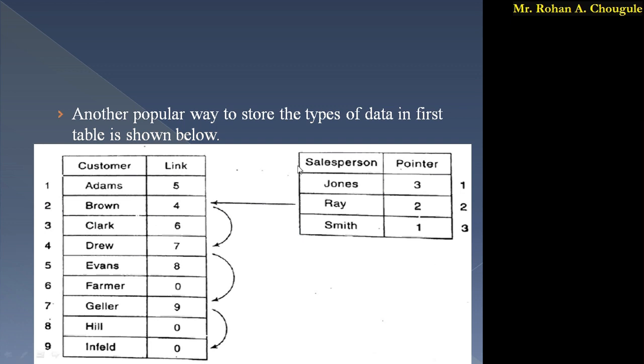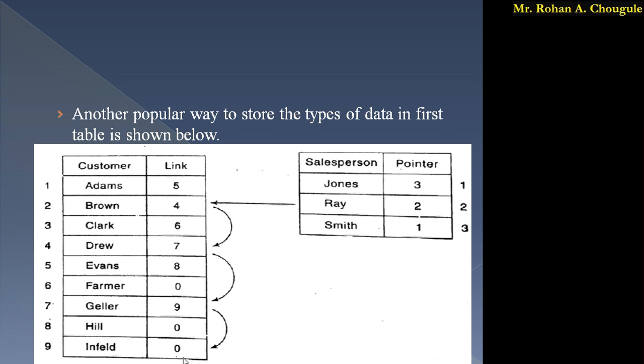So here Ray points to the 2. 2 is the index of Brown. Brown is linked with the 4. At the 4th place we have Drew. So Brown is linked with Drew. Drew is linked with the 7th location, that is Giller, and Giller is linked with 9, that is Infield, and for Infield we have written the 0. So that means 0 indicates Infield is the last customer for Ray.